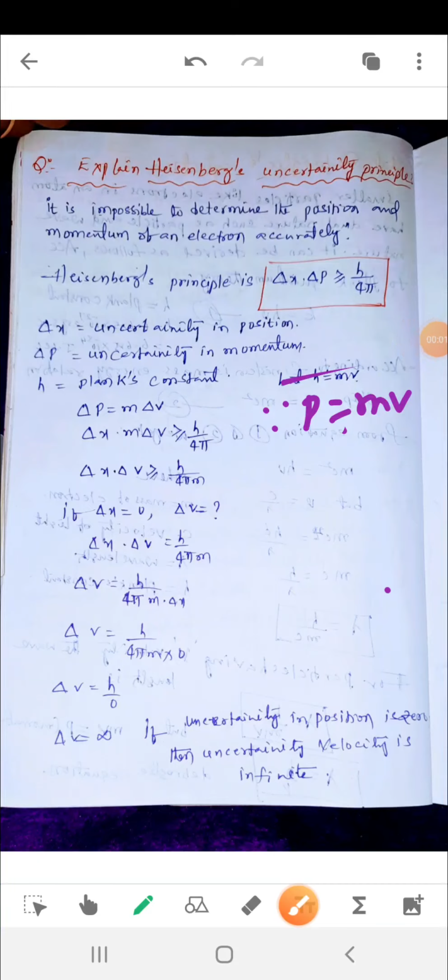Today we are going to discuss Heisenberg's uncertainty principle. According to Heisenberg, he gave one equation and one statement. That statement is also important. What is that statement? It is impossible to determine the position and momentum of an electron accurately around the nucleus.